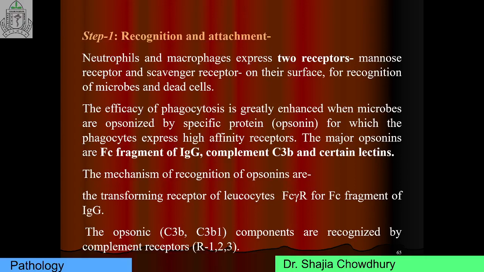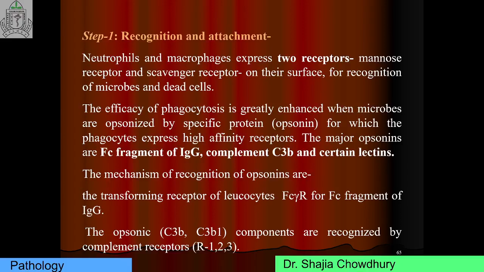Very, very important. We doctors and medical students are recognized by our white coat apron. In the same way, microbes and bacteria are coated by a protein called opsonin, and it is recognized by the leukocyte receptor specific for this opsonin. So opsonin is a coating for the microbes which is recognized by the phagocytic cells, that is, macrophage and neutrophil.